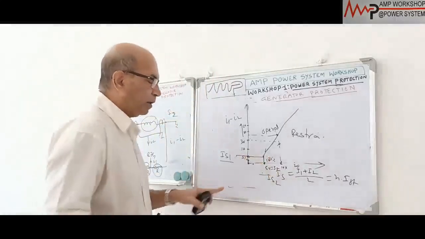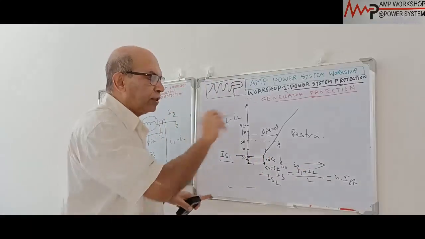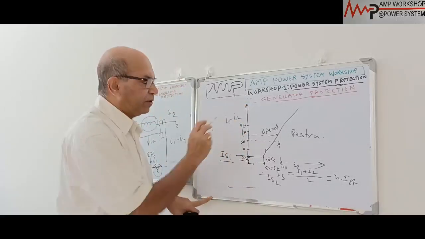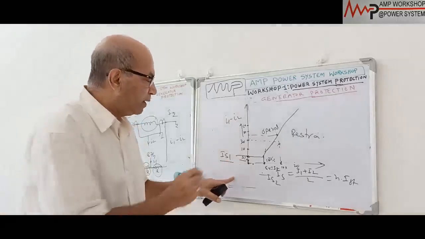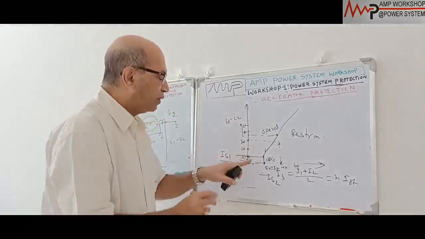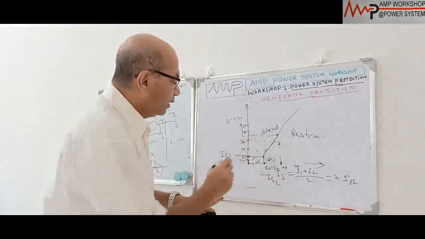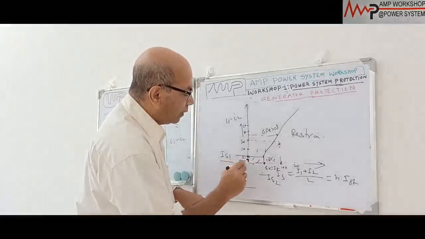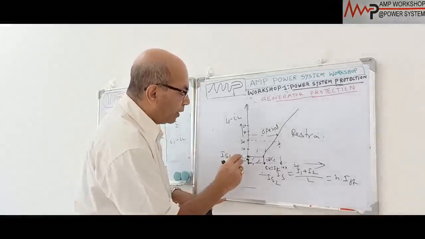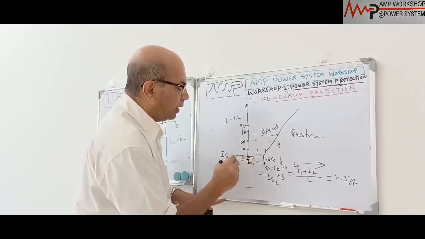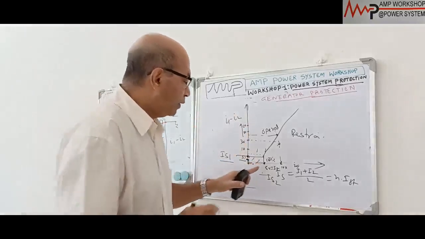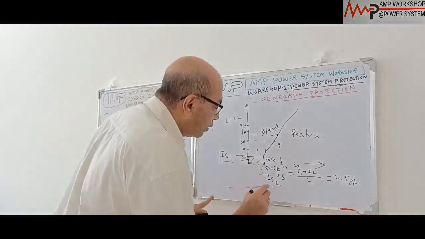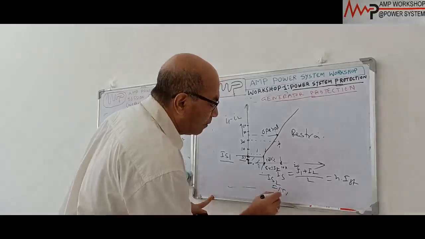Up to 150% of the full load current flowing through the circuit, to operate the relay you need at least 5% differential current. If the current is less than 5%, it will not operate. This is a restraint area, and this is the operating area. Suppose the spill current is 3%, at any voltage, it will not operate. The moment the current goes above 5% anywhere in this area, the relay will immediately operate. This is called IS1, and this we call IS2. IS2 equals 150%, or 1.5 times I full load.